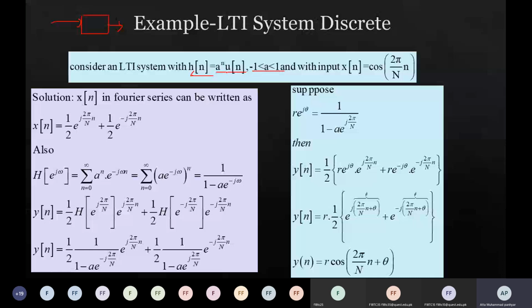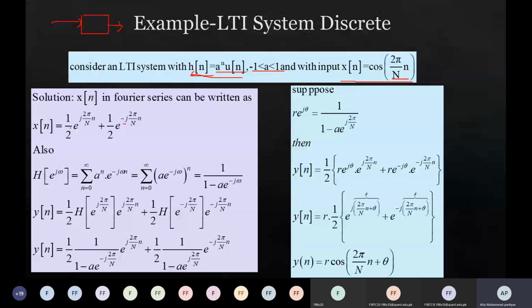If you plot this a power n u of n, it would be vibrating between minus and plus values, and it would be decreasing as you increase n. So this is the impulse response of the system, and this is the input that is applied, right? Now you know cos theta is equal to e power j theta plus e to the power minus j theta upon 2. So I can write x of n as e to the power j theta plus e to the power minus j theta upon 2.